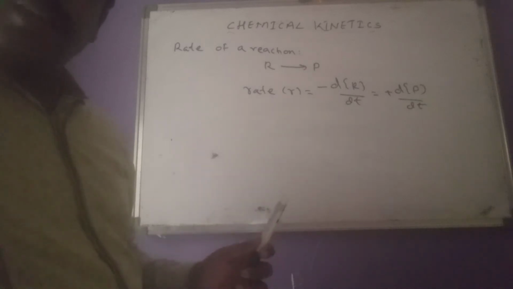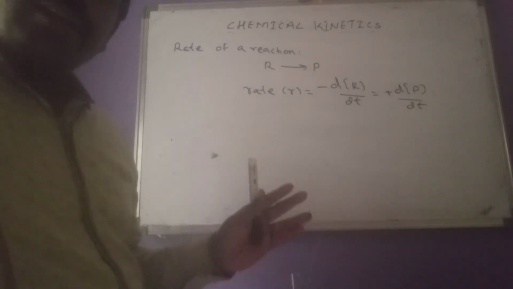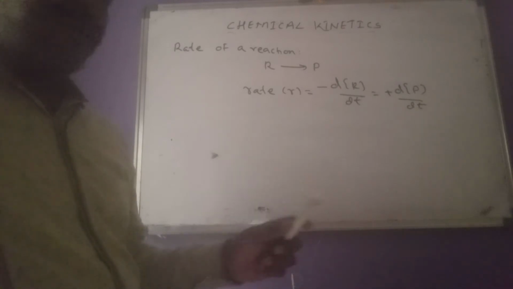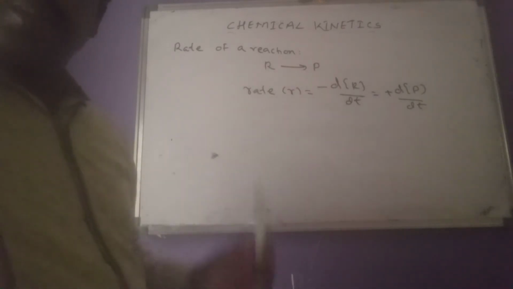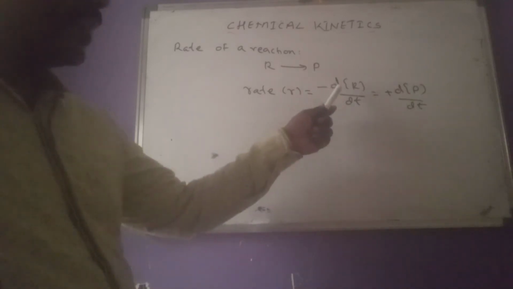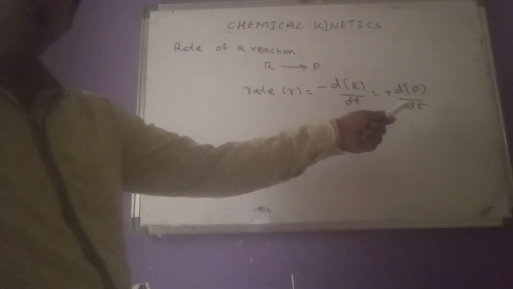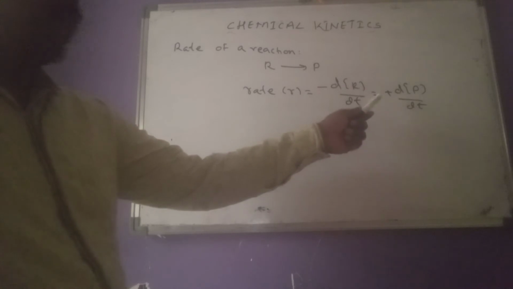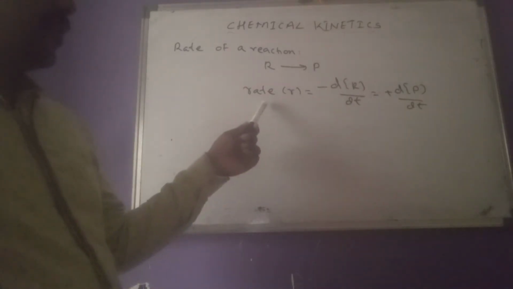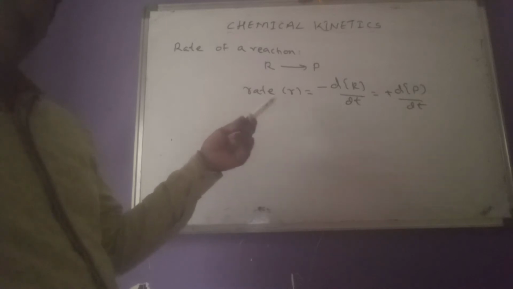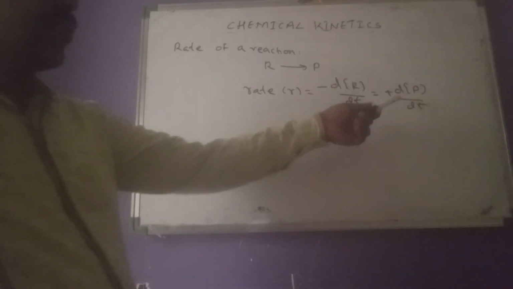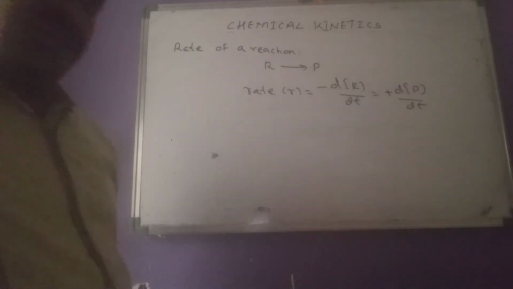Minus indicates decrease in the concentration of reactants. For that purpose only we used minus here. And here product concentration increases, so we have to write plus. So the rate expression means minus dR by dt equals plus dP by dt.